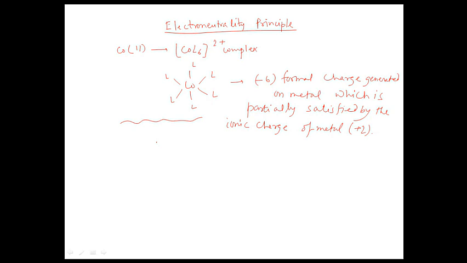Because if the total electron density shifted to the metal, then the metal would become negatively charged. But this does not actually happen, because a more electronegative element has a tendency to attract the electron pair towards itself. So Pauling suggested that complexes would be more stable when the electronegativity of the ligand was such that the metal achieved a condition of essentially zero net electrical charge. This is known as the electro-neutrality principle.